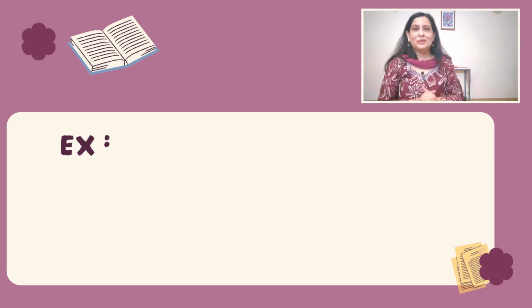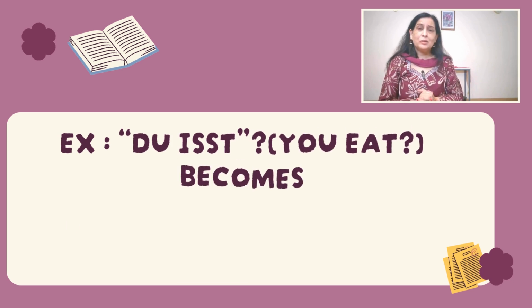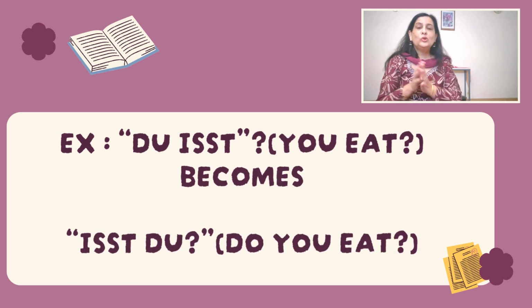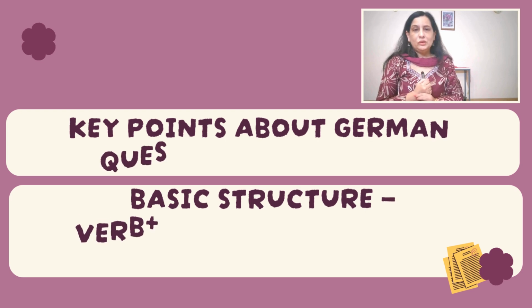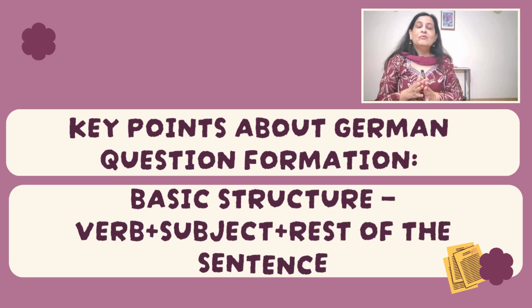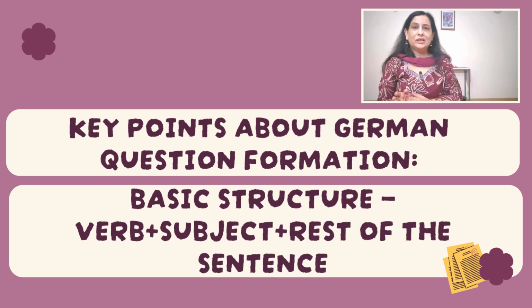For example, suppose there is a sentence, "du isst," meaning you eat. Du isst, I-S-S-T. Now this becomes "isst du" when we form a question. So what is happening? The verb is coming at the first place and then the subject. So the key point of question formation is: first verb, then subject, and then the rest of the sentence.